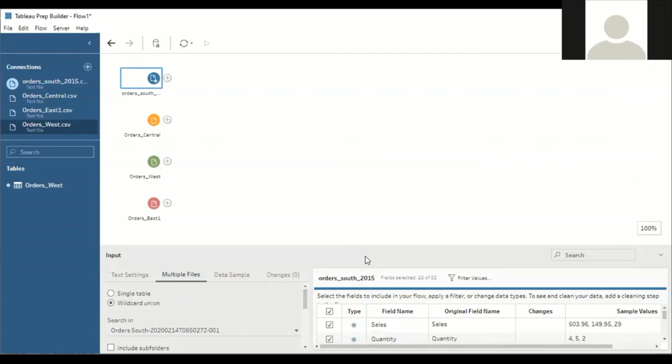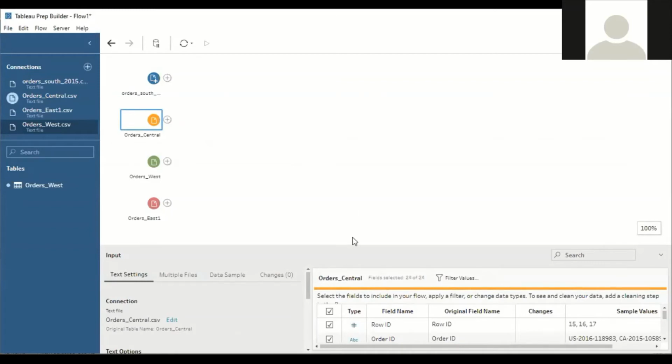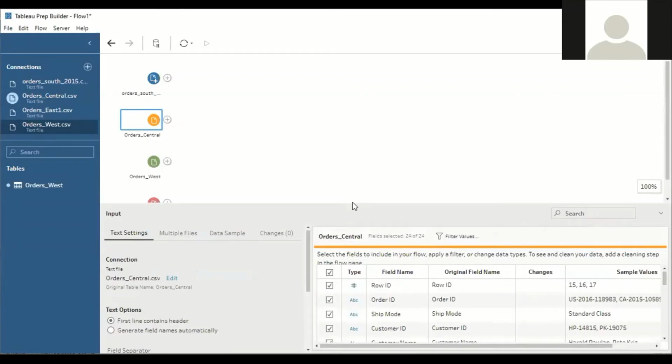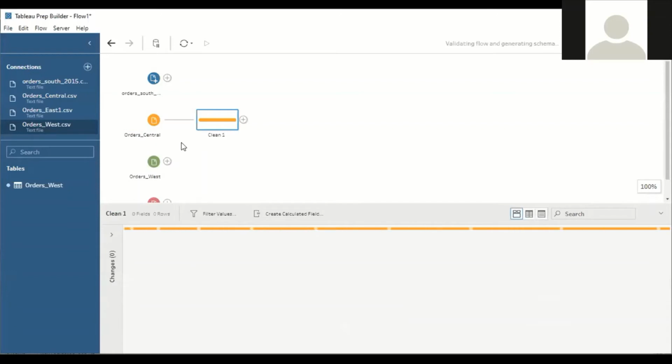Let's start with the central now. As far as central is concerned, we have to merge 3 columns, correct? We have to merge the 3 columns, but we cannot perform cleaning of the data in stage 1. So we have to drag this sheet to the next level. To do that, just hit on the plus icon, clean step. Understood? So take this sheet to the next level now, clean step.